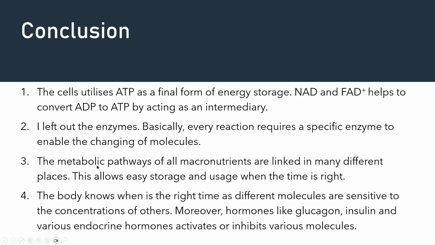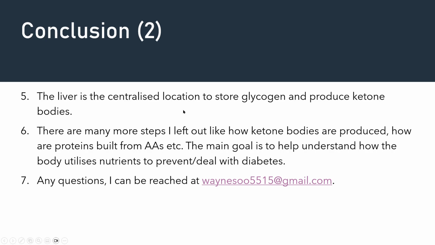So we see that the metabolic pathways of all macronutrients are linked in many different places. This allows storage and usage when the time is right. Okay, the body knows when is the right time because the molecules themselves are sensitive to the concentrations of others. And then there are hormones like glucagon and insulin, and various endocrine hormones that activate or inhibit. The liver is a centralized location to store energy and to produce glycogen and ketones.